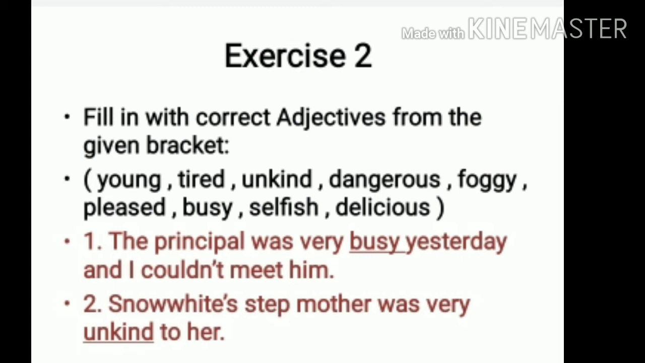Exercise 2. Fill in with correct adjectives from the given bracket. So the adjectives are given to you in the bracket. Let us read. Young, tired, unkind, dangerous, foggy, pleased, busy, selfish, delicious. So now your first one. The principal was very busy yesterday and I could not meet him. So which word do we choose?